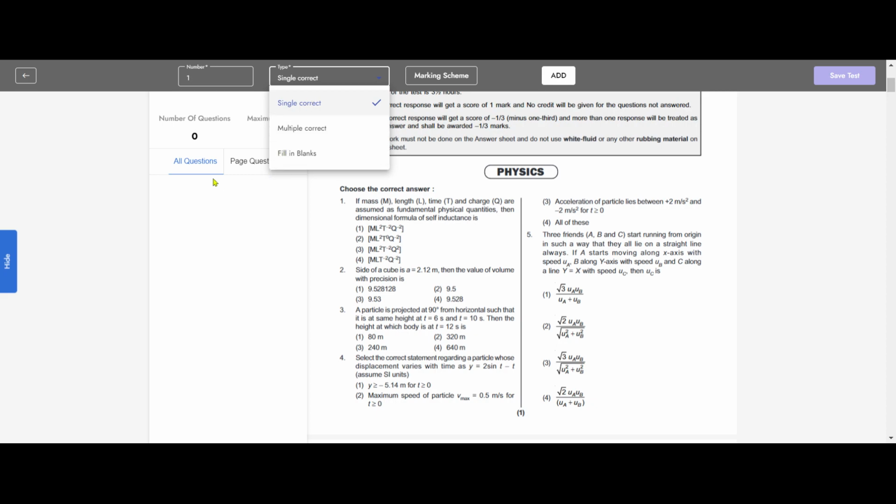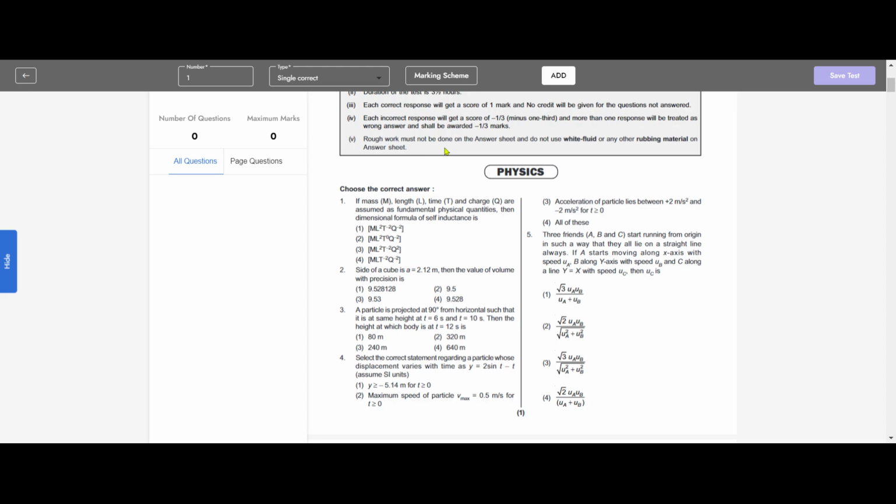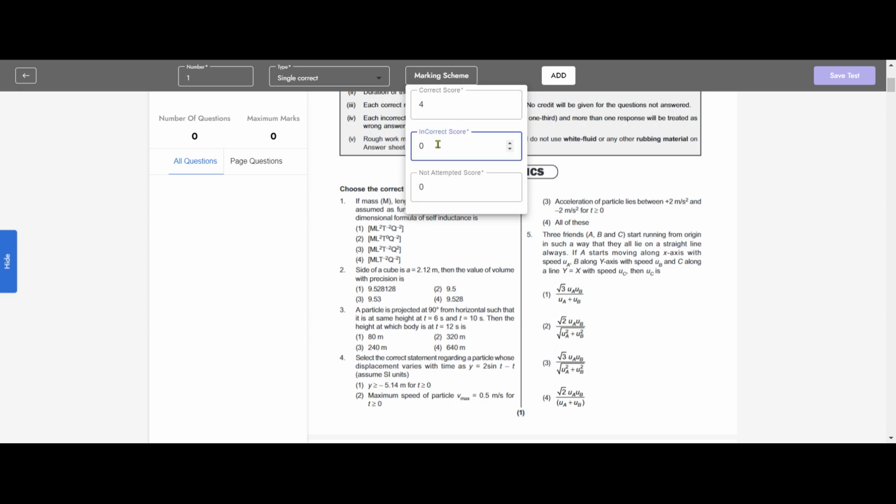With these three combinations, you can take care of any objective type questions like assertion reasoning or true false, etc. The marking scheme I want to set it like 4 marks for correct, and suppose minus 0.33 for incorrect. You can have any values if you want.